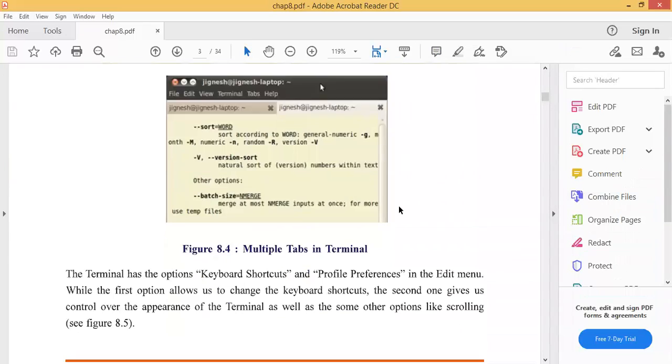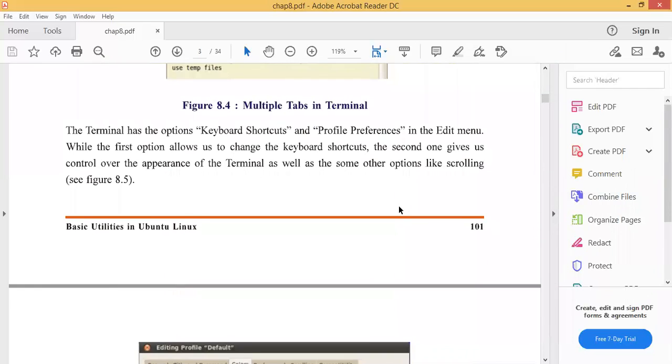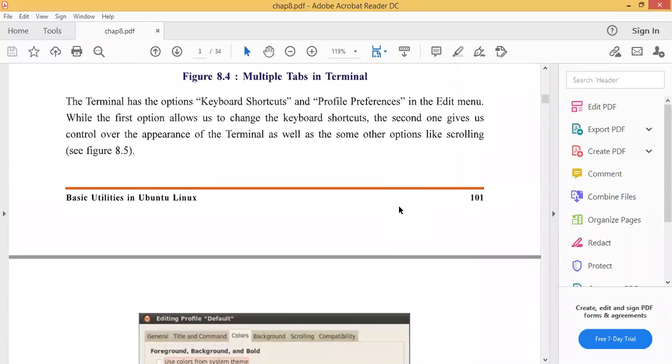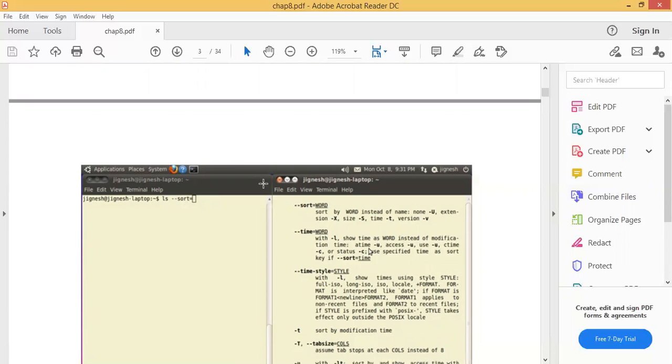Opening multiple windows, if we require multiple windows, multiple tabs in terminal, keyboard shortcuts, profile preferences in the Edit menu. See, this is our application, places, system. Jignesh is our username. In the previous session, we already saw the username. File, Edit, View, Terminal, Help. These submenus are here. See, Jignesh, what you want to write, what you want to do. This is the top panel and bottom panel. If you remember, we already covered the top panel and bottom panel.